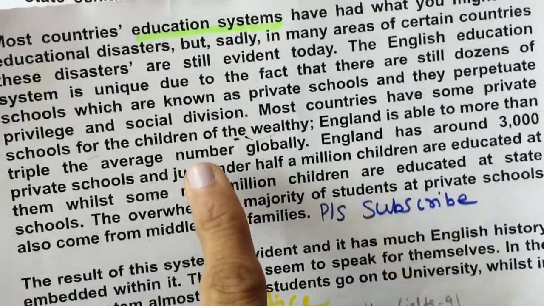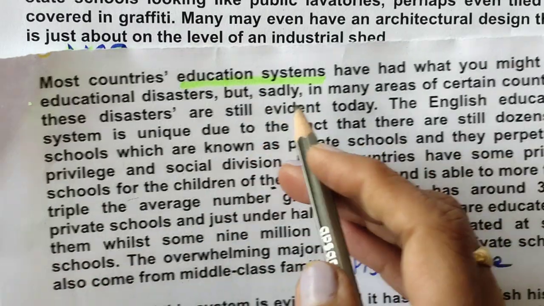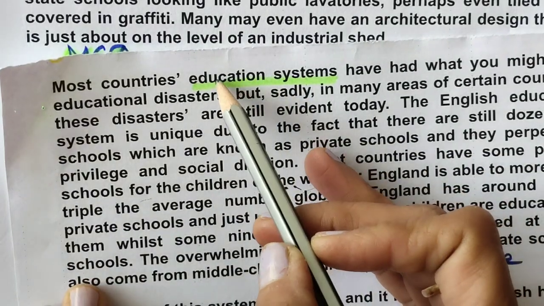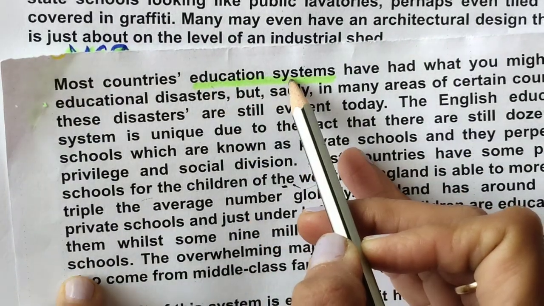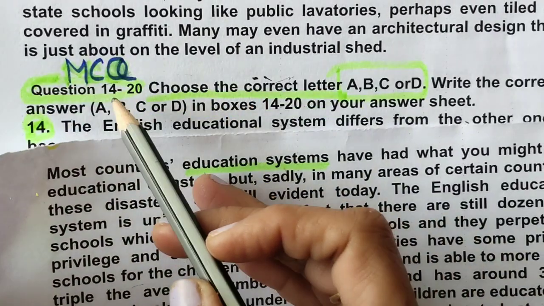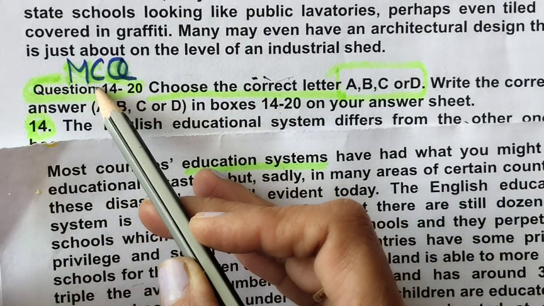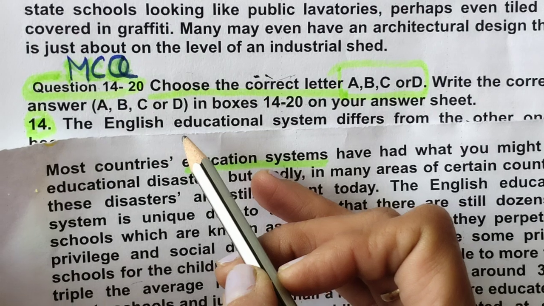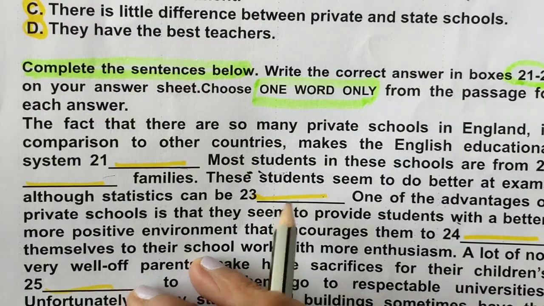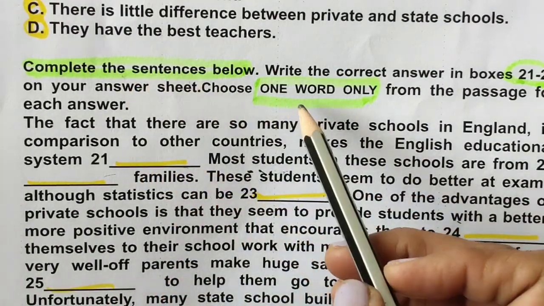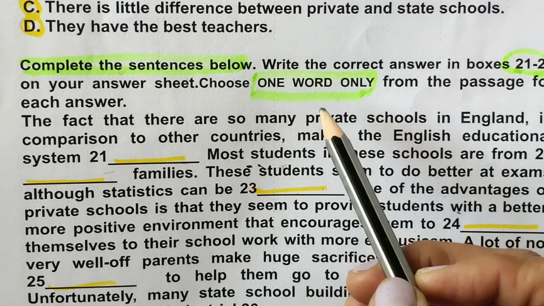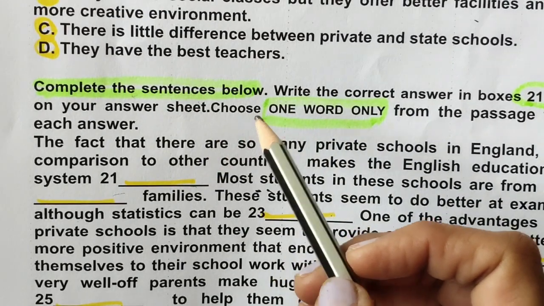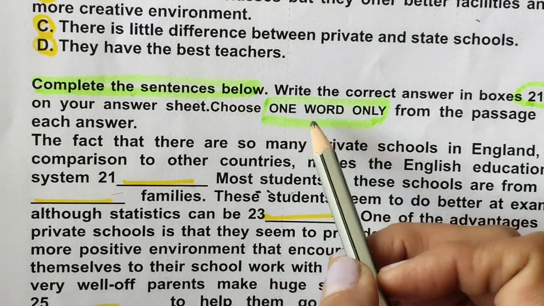So we will be doing this reading, but the reading name is not there actually. It is about the education system. For this reading we have been given multiple choice questions, and another question type as well: complete the sentences using one word only. So we will be doing the first question, that is the multiple choice question.